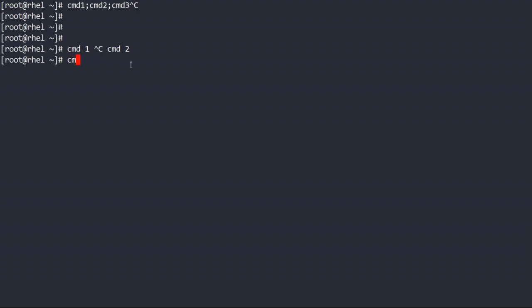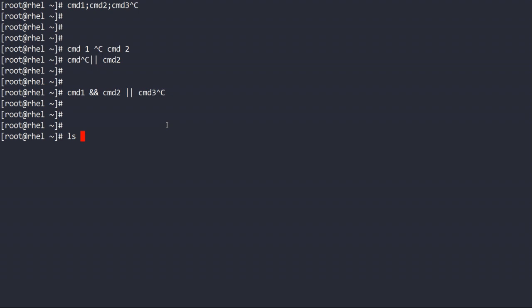If I do cmd1 || cmd2, cmd2 will execute when the first command is a failure. Or I can write in this way: command 1 && command 2 || command 3. So when command 1 executes, if it is successful, then command 2 will execute, otherwise command 3 will execute.